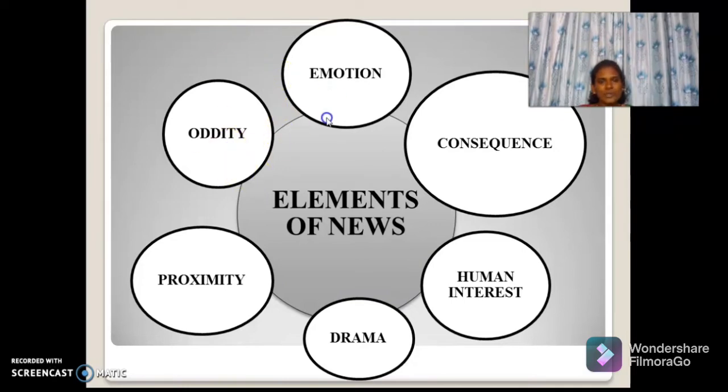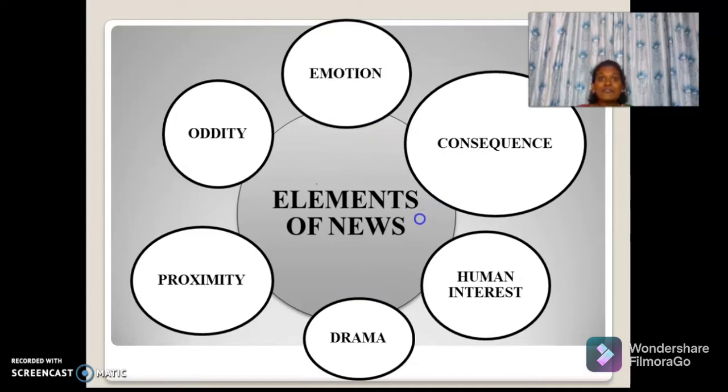Next type of news value is emotion. How do people feel about a particular story? These news stories will be both bad news and also good news. Death, tragedy, and all is an example of bad news. Positive news stories are far more prevalent than suggested by the cynical claim that only good news is bad news.